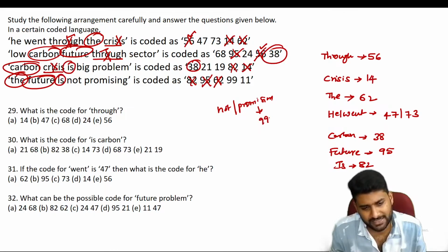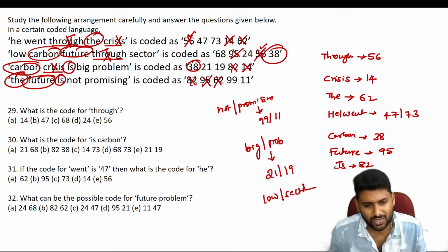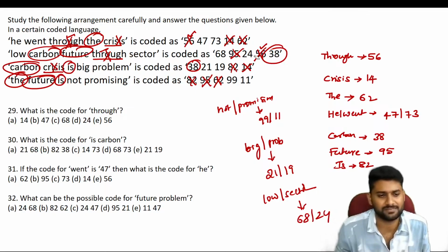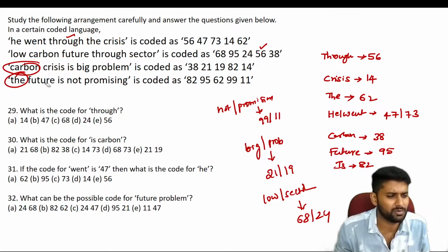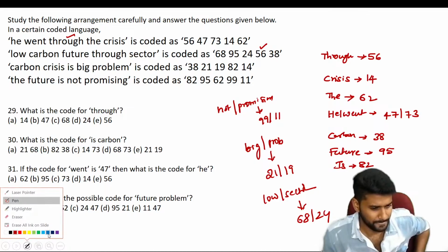Can be either 99 or 11. Same way, either "big" or "problem". Either 21 or 19. Next one, "low" or "sector". So these things are not at all repeated, guys. It can be anything as a code language. Once you identify the code language for each and every word, then you can answer these 5 different questions. Now go through the questions here.